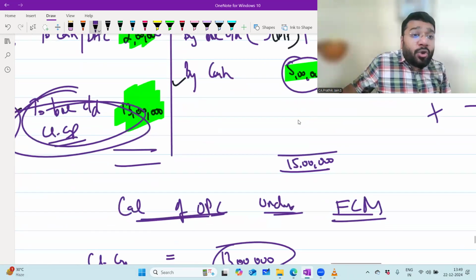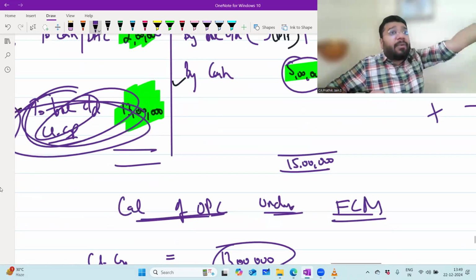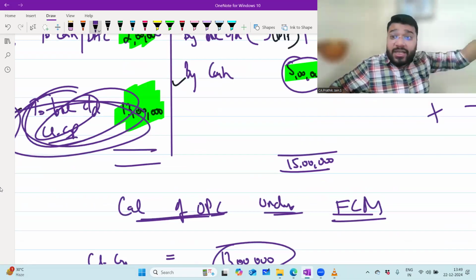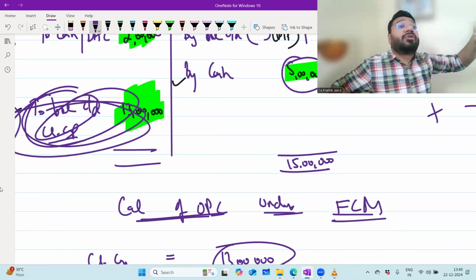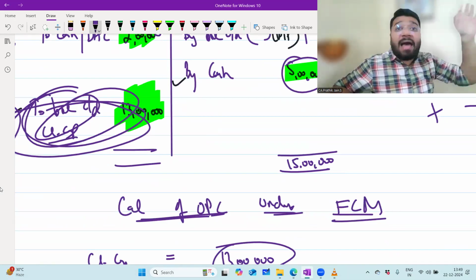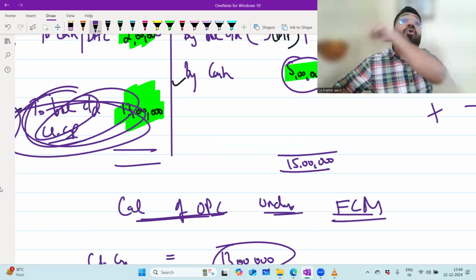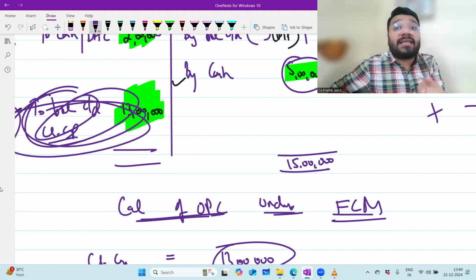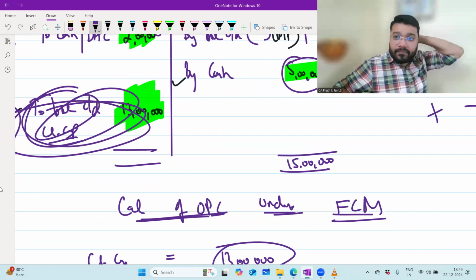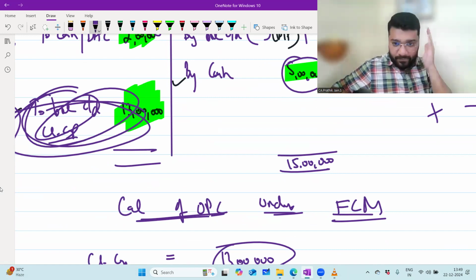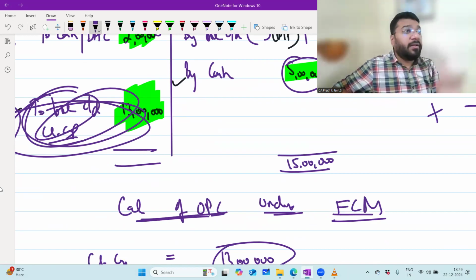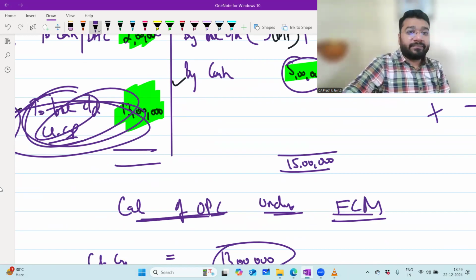To calculate this closing capital, did you take the help of share of profit? No, sir. Did you adjust share of loss? Did you adjust drawing against profit? No. So therefore, while doing the reverse calculation, I will not consider any of those items of the current account under fixed capital method. Tell me, okay or not okay? Okay, sir. Okay. One more twist I'll do here.